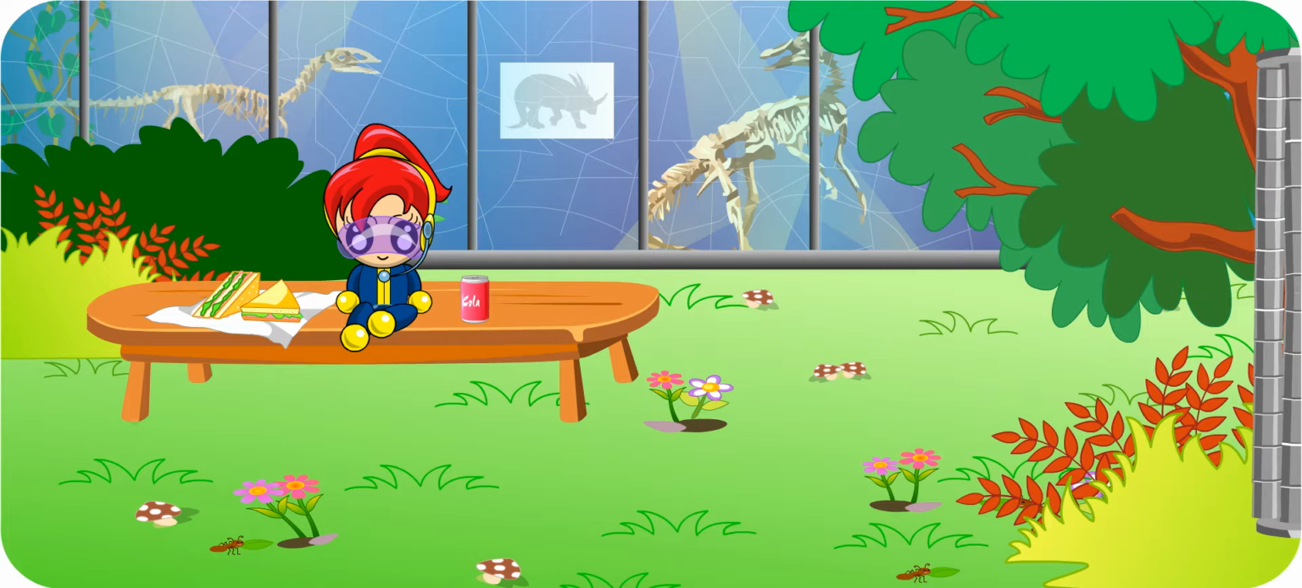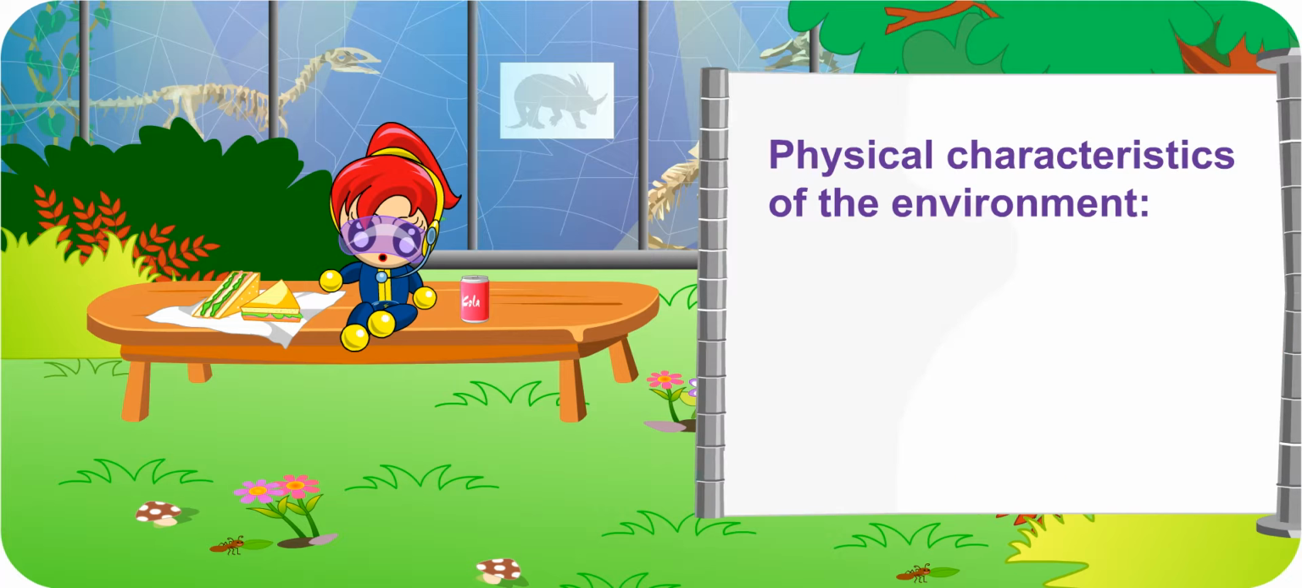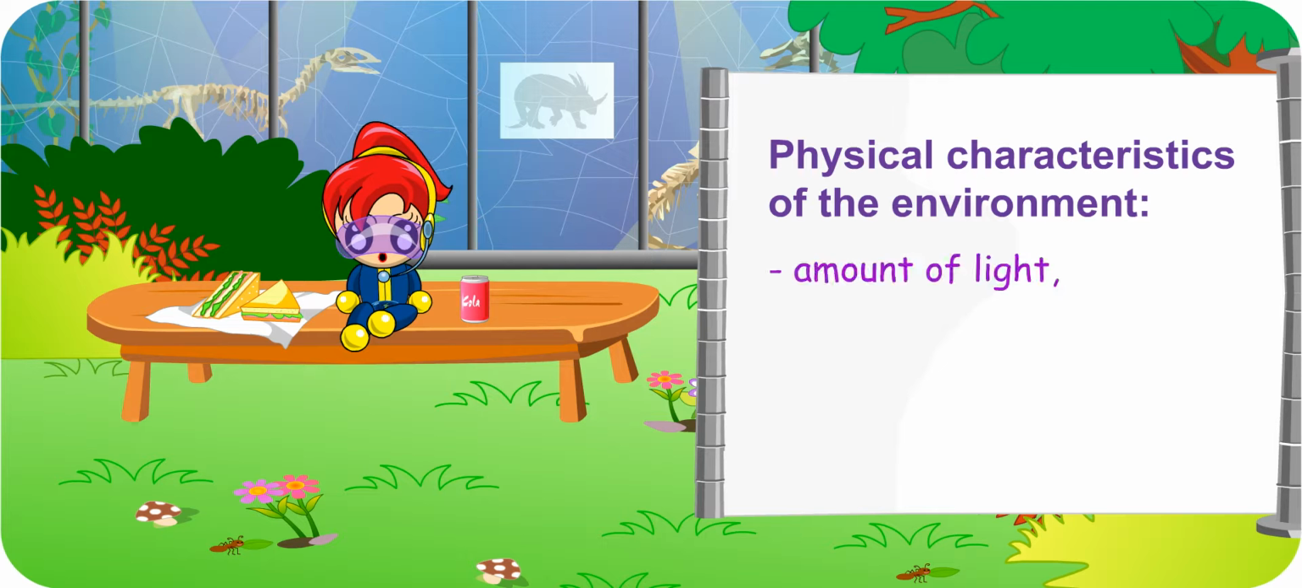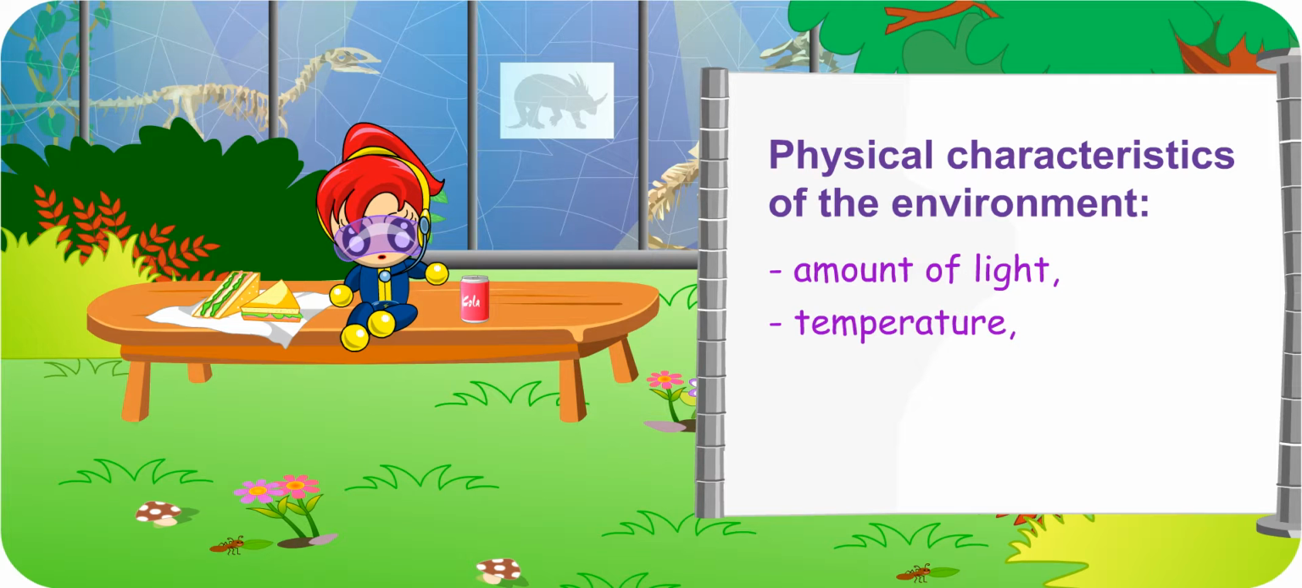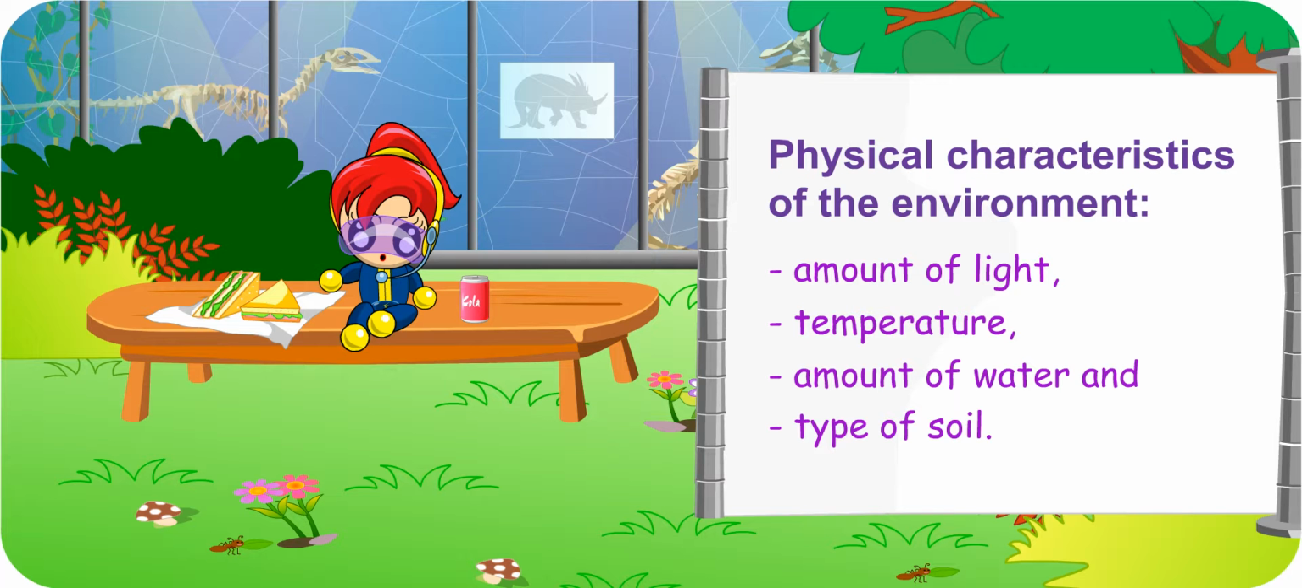Turbo Girl, can you recall some of the factors that affect the survival of an organism which were mentioned in the previous lesson? I remember that they are the physical characteristics of the environment. And what are they, to be precise? They are the amount of light, the temperature, the amount of water, and the type of soil. Very good! Now, Turbo Girl, apart from the physical characteristics of the environment, there are two more factors which will affect the life of an organism.